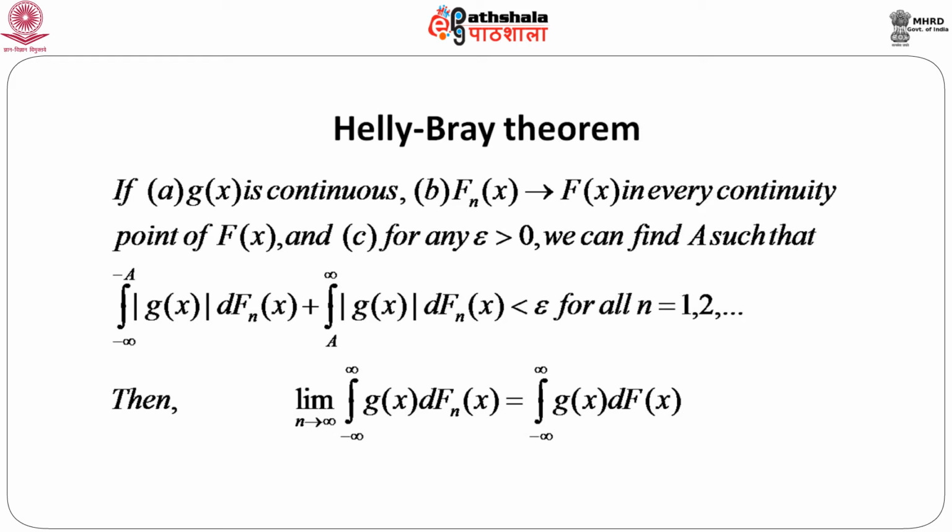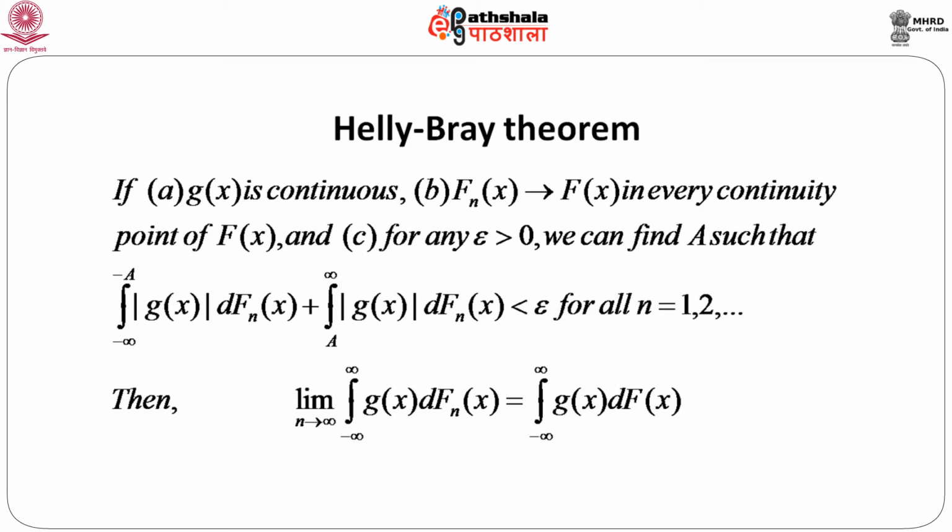So, it is enough to have g(x) continuous and f_n(x) going to f(x) when we consider an interval a to b. But when we want to extend this entire integral, or the Hillenbrand theorem, to the entire real line, that is minus infinity to infinity, there should be a very negligible contribution towards the two ends or two tails of the real line.